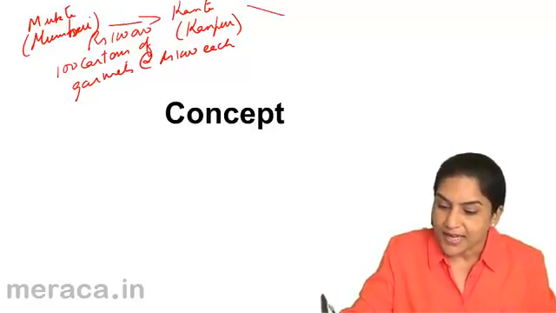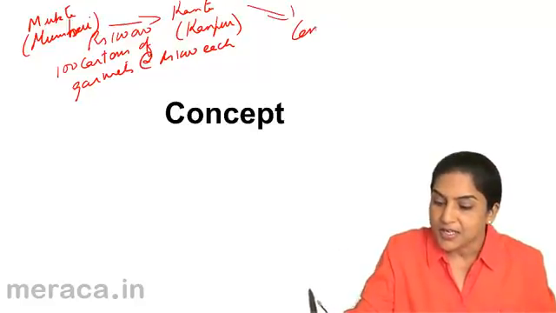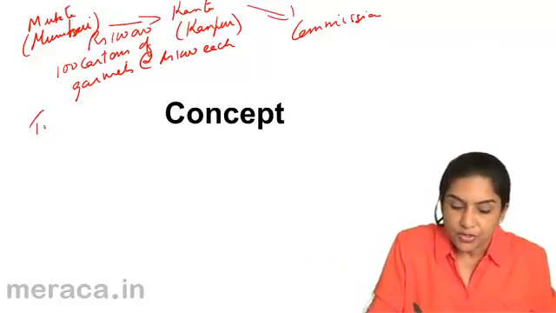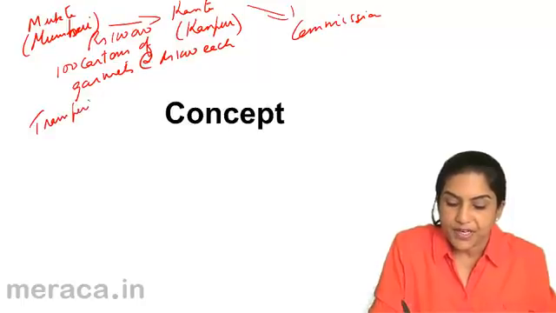What does Kanta get for this? Kanta gets a commission. Now for transporting the goods, there might be transport expenses of the consignor, let us say of rupees 10,000.